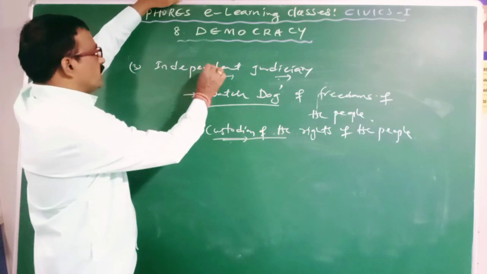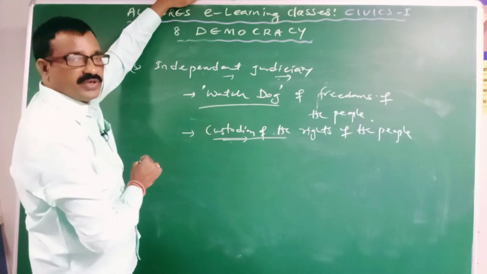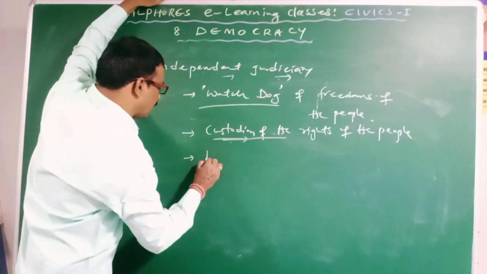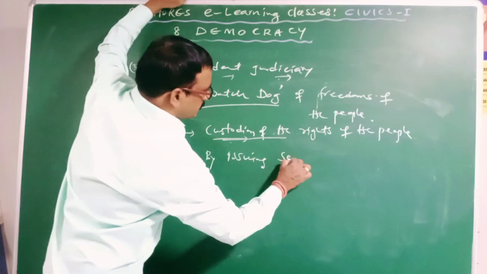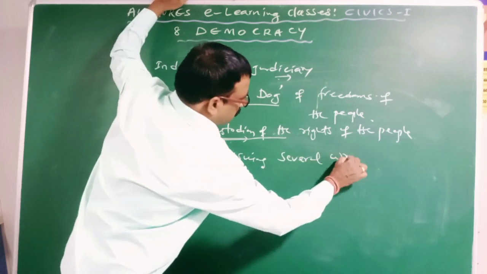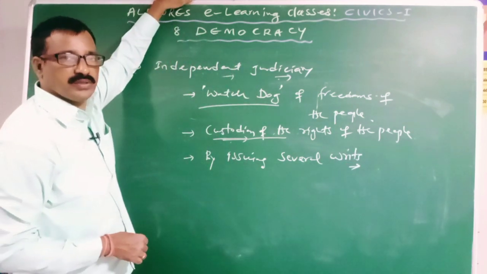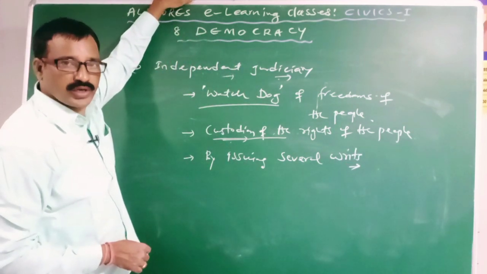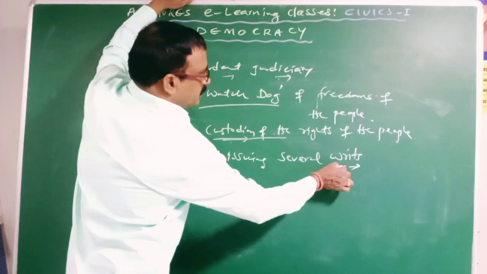So here how will the independent judiciary provide protection to the rights or freedoms of the individuals? By issuing several writs, like habeas corpus, mandamus, prohibition, certiorari, quo warranto, etc. So these are various types of writs.